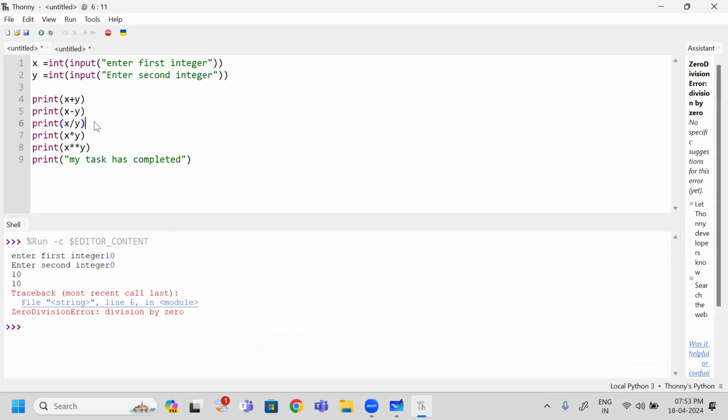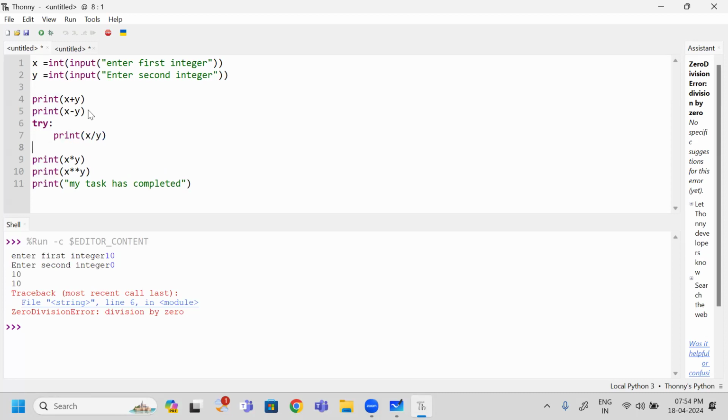So here, before this x minus y, I am going to write try. While writing try, you must write all the letters in lowercase, then a colon. Next, I need to give the indentation. This indentation is mandatory. Yes, this is the only line which is generating the exception.